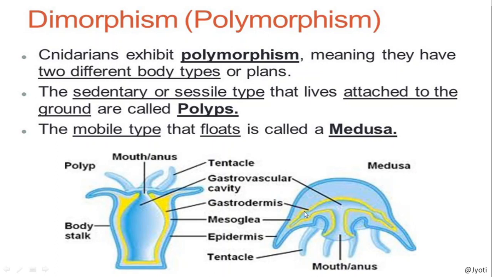The next phase is the medusa. Here you can see this body plan is somewhat different from the previous one. So here you can see the mouth is there. The mouth is located on a dome-shaped structure, as I have told you, that is the hypostome, and this is a free swimming stage, that is medusa. Remember, the medusa is the reproductive phase, or we can say the medusa is the sexual phase and polyp is the asexual phase. So polyp reproduces asexually to produce the medusa, and the medusa reproduces sexually to produce the polyp.